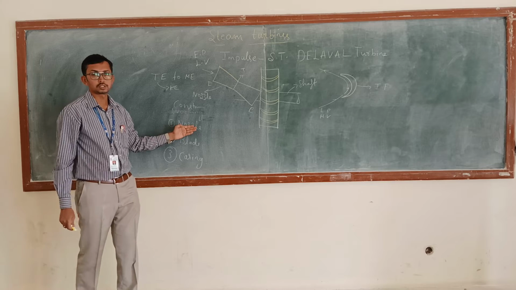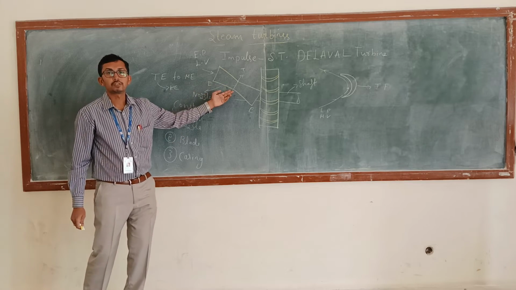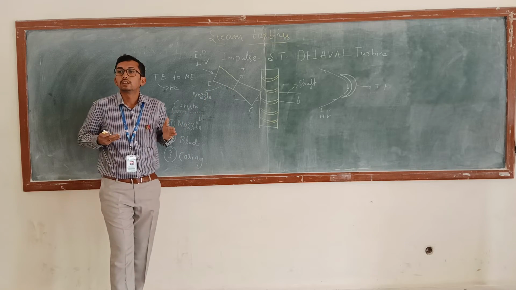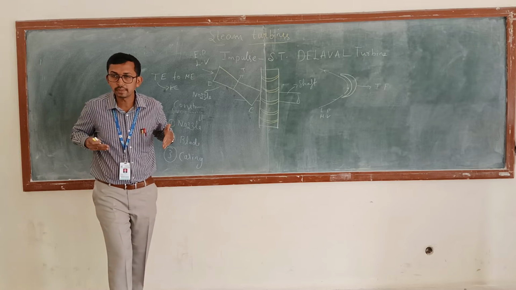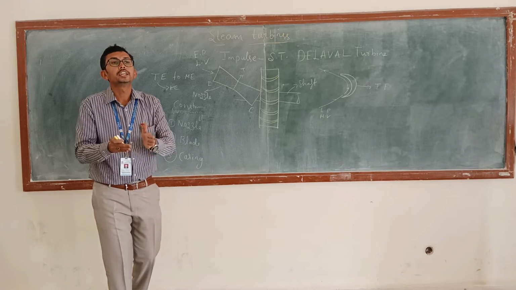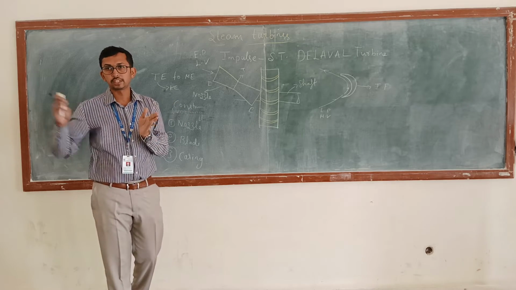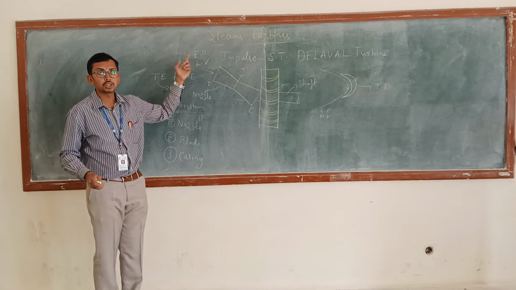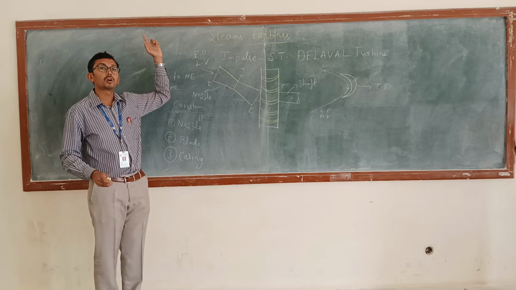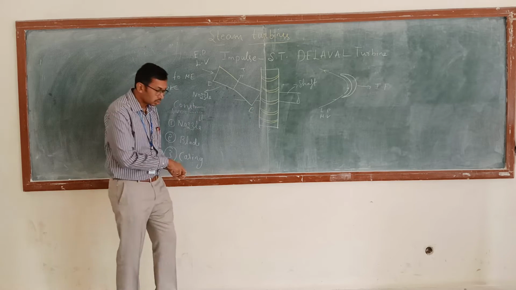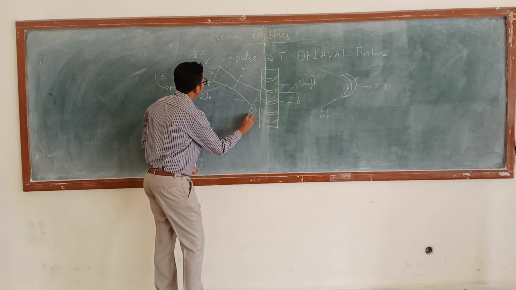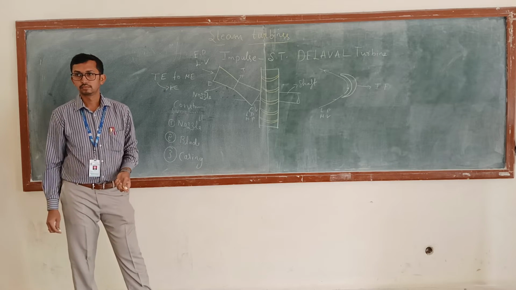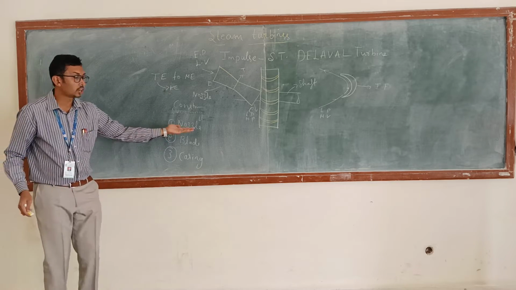What is the explanation for the nozzle? The nozzle used here is a convergent and divergent type of nozzle, where the cross section converges from entry to the throat and diverges from throat to the exit. What is the purpose of the nozzle? It converts the high pressure, low velocity steam from the boiler to low pressure, high velocity steam. That is the explanation for the nozzle.